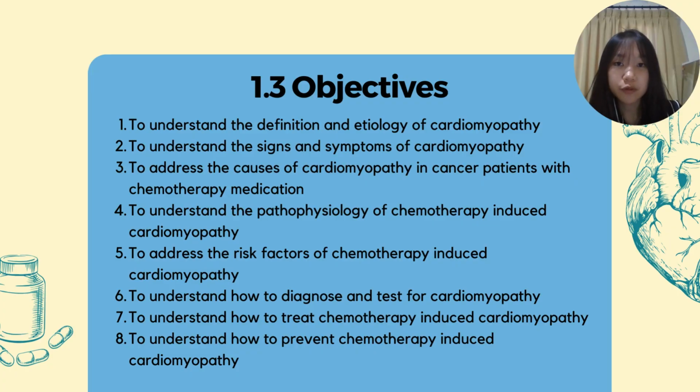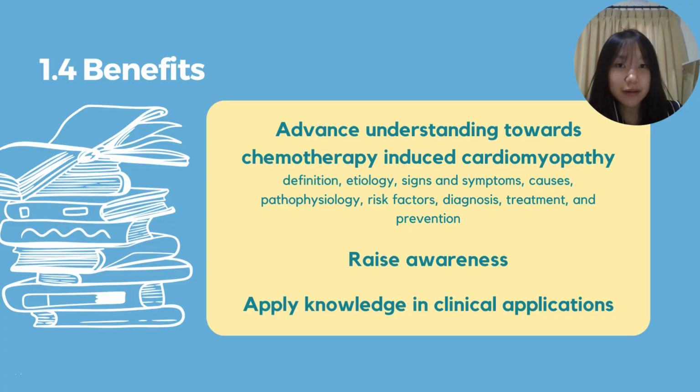Now, based on the problem formulation, we can set some objectives. The first is to understand the definition and etiology of cardiomyopathy. Second, to understand the signs and symptoms of cardiomyopathy. Third, to address the causes of cardiomyopathy in cancer patients with chemotherapy medication. Fourth, to understand its pathophysiology. Fifth, its risk factors. Next, how to diagnose and test for it, how to treat it, and also how to prevent it.